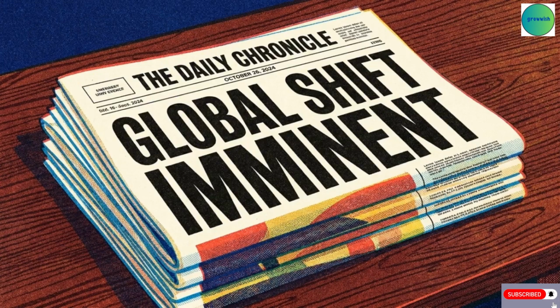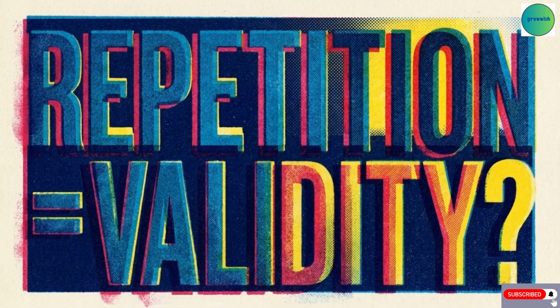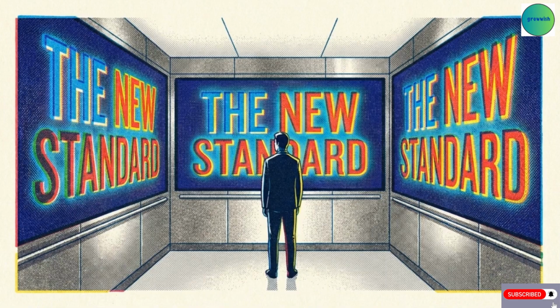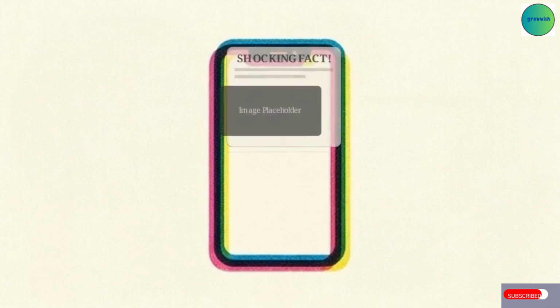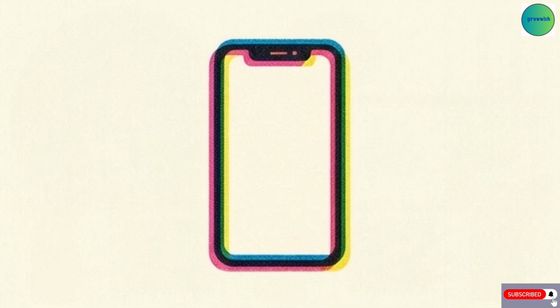Step 3 applies this to information. Identify a news headline you've seen frequently this week. Ask if you have verified the underlying data, or if you simply recognize the phrasing. When repetition is applied to ideas, it is called the illusory truth effect. It explains why we tend to believe statements solely because they are frequently repeated in our environment. A false claim may initially be rejected, but repeated exposure gradually wears down the logic filter until it is accepted as truth.